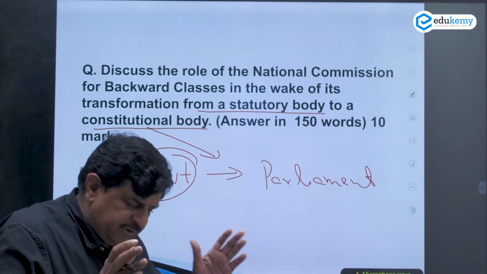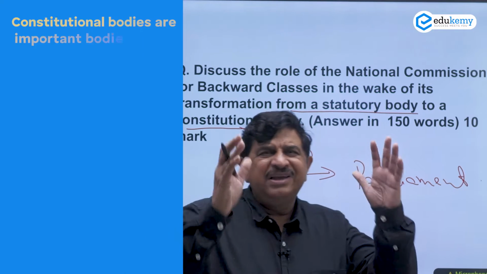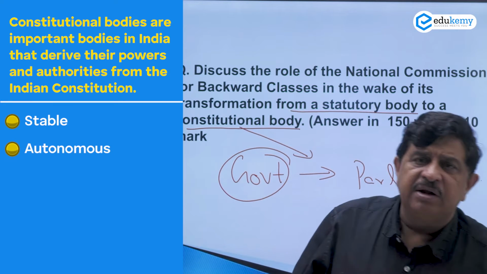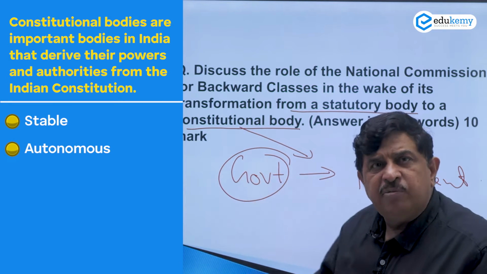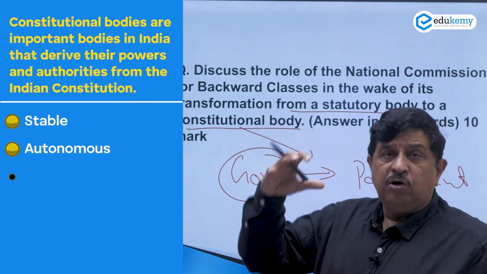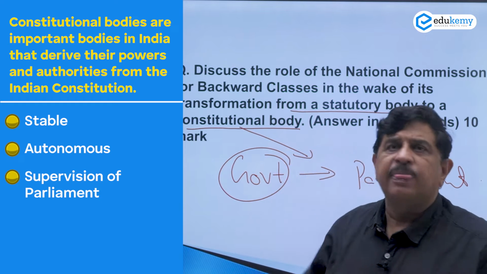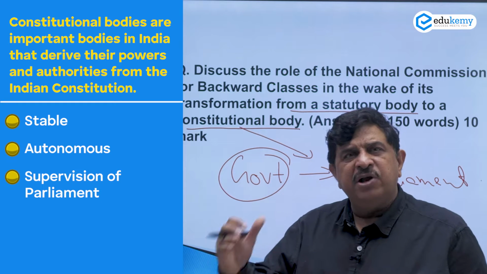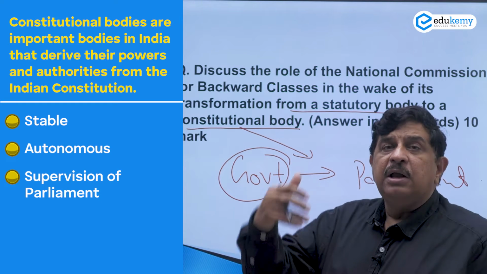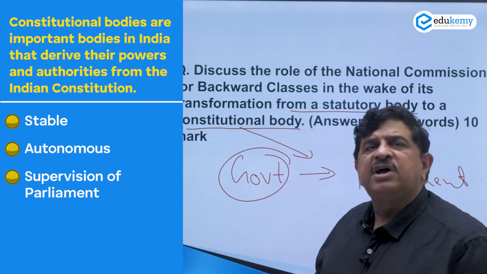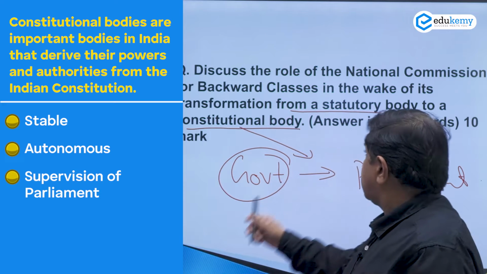Constitutional body simply means a more stable arrangement, a more autonomous arrangement, a well guided arrangement in which the supervision of parliament will always be there. A well established arrangement where parliamentarians will have more say in the functioning.